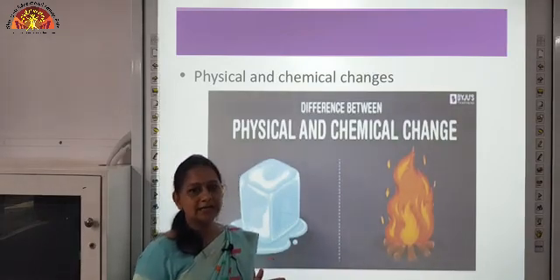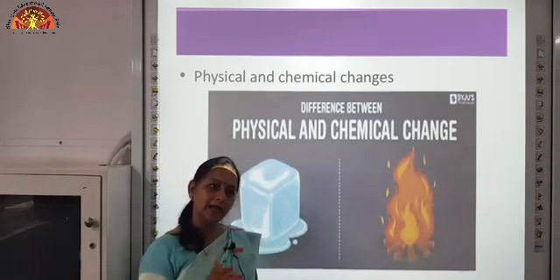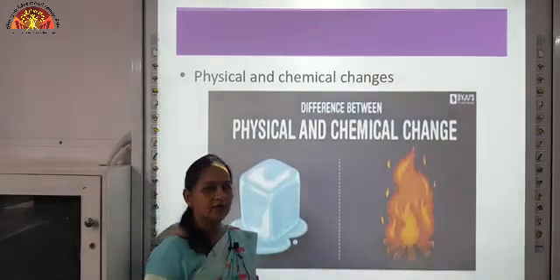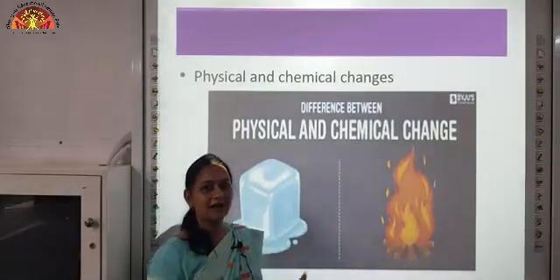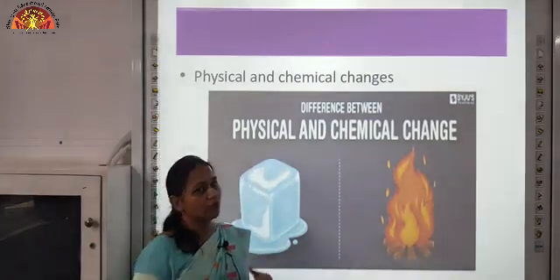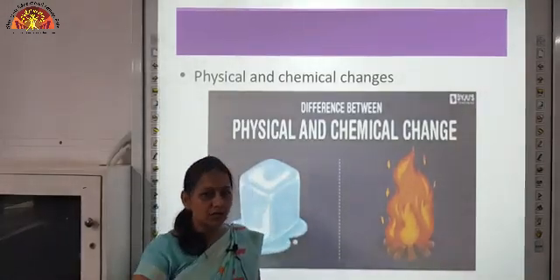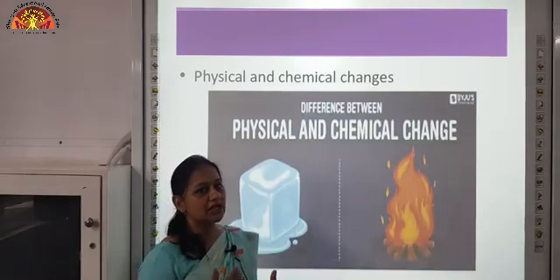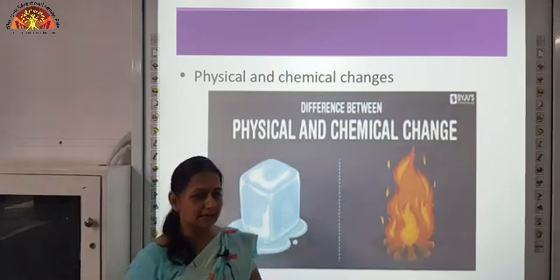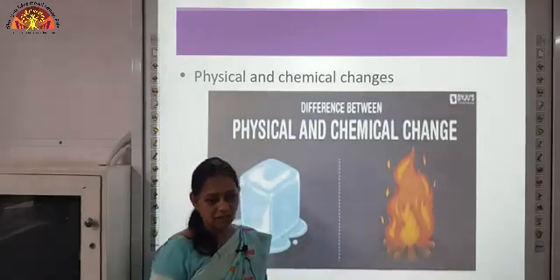You can melt ice by heating it, and again you can convert water into ice by cooling it. So, most physical changes are reversible, whereas chemical changes are irreversible. In physical changes, no new substances are formed, whereas in chemical change, new substances are formed whose properties are different from the properties of the original substance. So, this was about physical and chemical change.